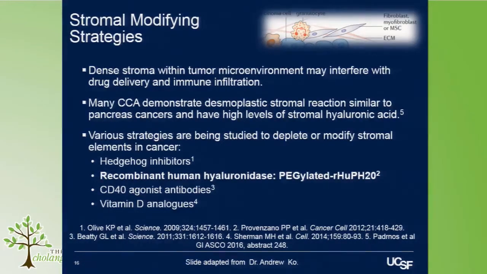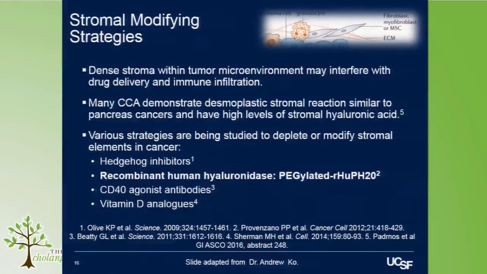In cholangiocarcinoma, we see a desmoplastic, or very thick, fibrotic stroma reaction, very similar to pancreas cancer in many cases. A study of 142 cases in a registry has shown a very high level of stromal hyaluronic acid, which is part of the collagen extracellular matrix. So there's a variety of studies ongoing, following upon work in pancreas cancer in particular, to study this question of